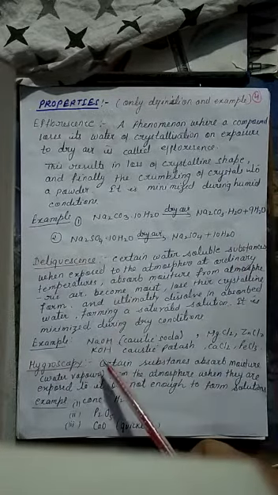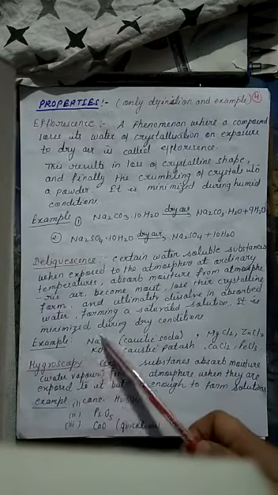For example, sodium hydroxide is a deliquescent substance. When we expose sodium hydroxide to the atmosphere, it absorbs moisture from the atmosphere, dissolves in it and makes a saturated solution. Other examples of deliquescent substances are magnesium chloride, zinc chloride, calcium chloride, ferric chloride, etc.